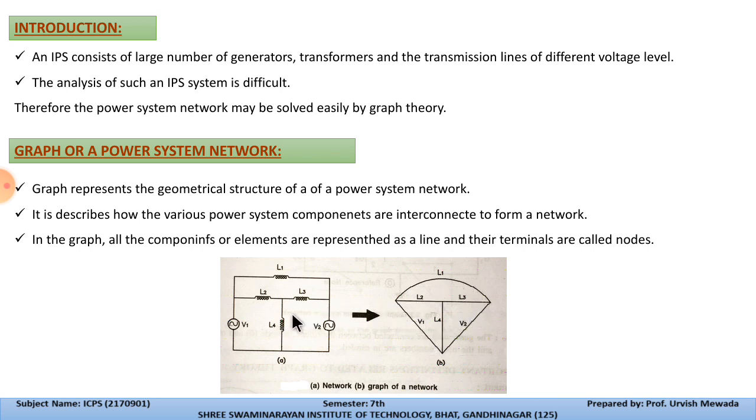This is a small diagram, so we can easily say that this line is connected with this line, and this line is connected with L1, L2 and L3.